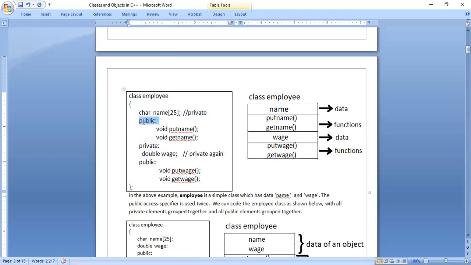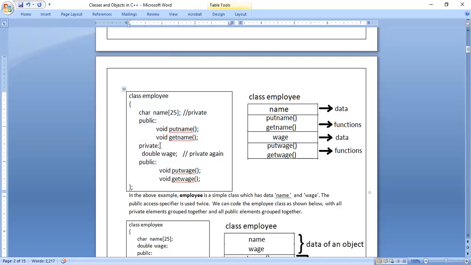Okay. Next, public section. Next, we have two functions. I said functions should be written in the public section. Data should be written in the private section. Data means variables. Variables are nothing but the data, declaration of variables. Okay, you have to write. Then these are the functions.